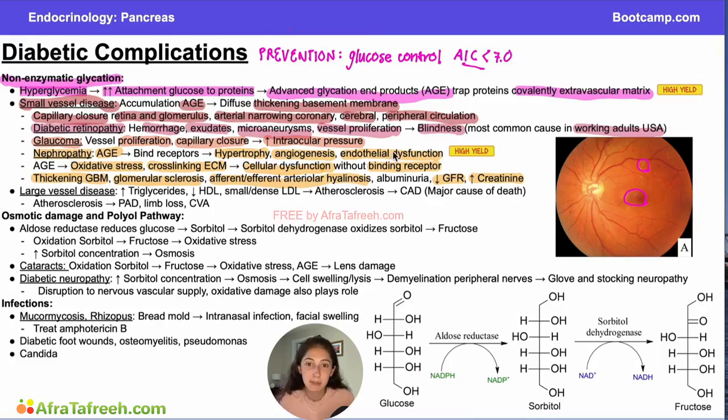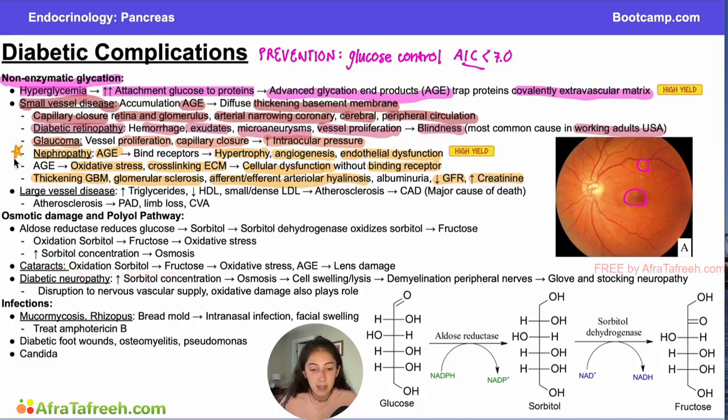And basically what I want you to remember here is that the activity of the advanced glycation end products, whether they are binding their receptors or simply wreaking havoc through oxidative stress and cross-linking the extracellular matrix, what they're really doing is interfering with the blood supply to the kidney. When you interfere with the blood supply to the kidney, this is what is going to lead to the decreased ability of the kidney to filter blood, which is its primary function, and that's what's going to cause the decreased GFR and the increase in creatinine.